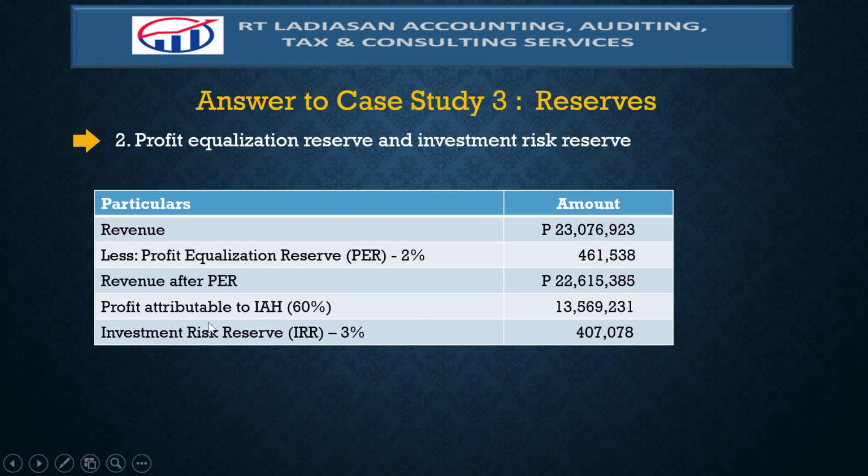And from that, we can determine the investment risk reserve. According to bank's policy, the rate is 3%. And therefore 3% of 13.5 million is 407,078.